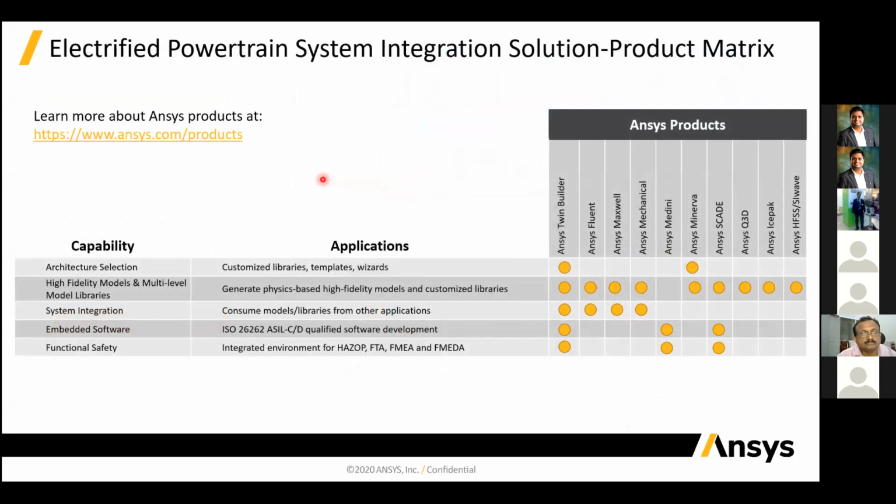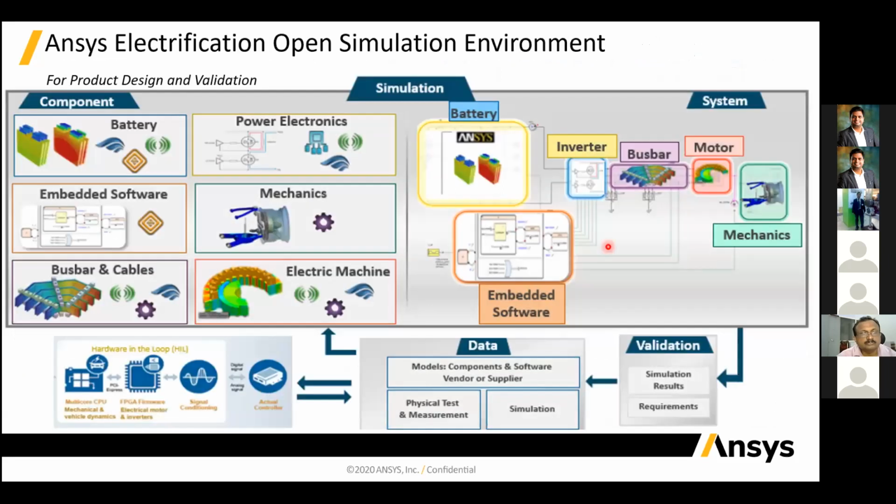So these are the powertrain system integration. Like I have already told you, ANSYS Twin Builder is already connected and ANSYS Maxwell is already in use. So we have the electrification part.